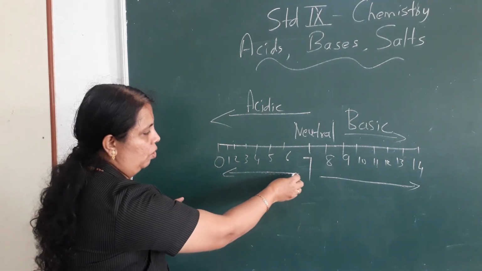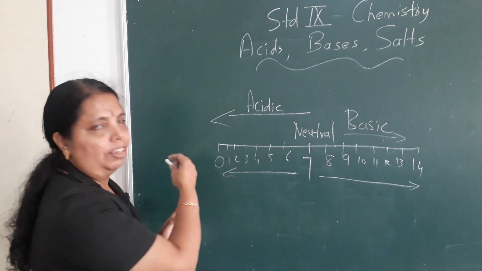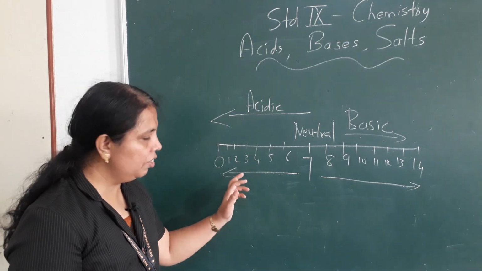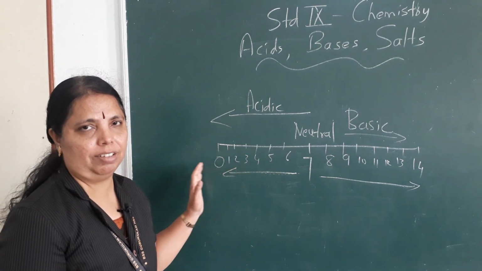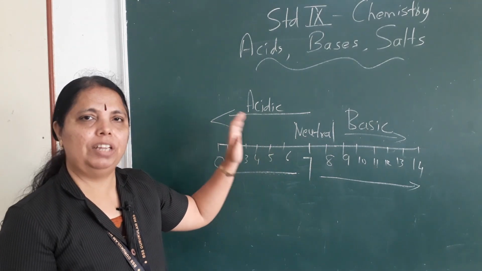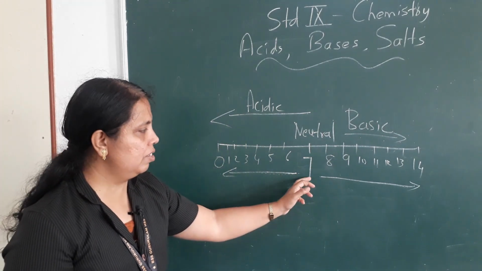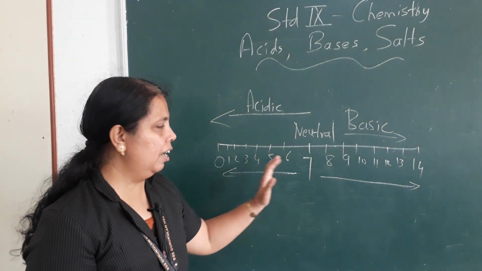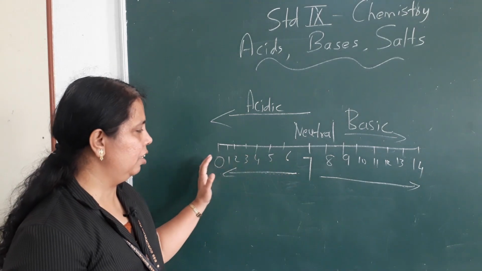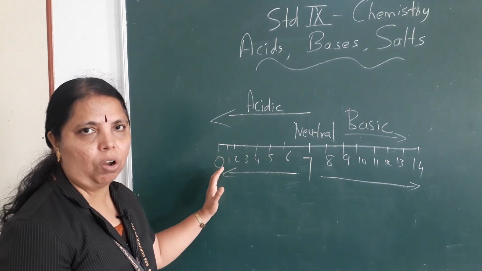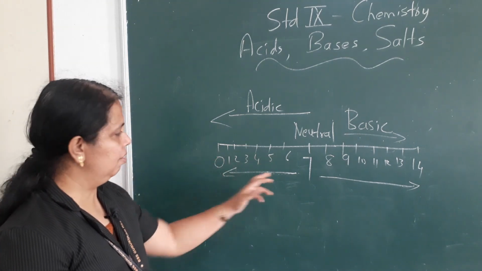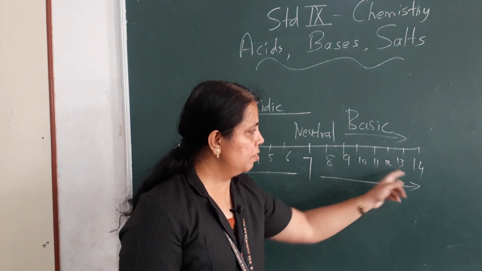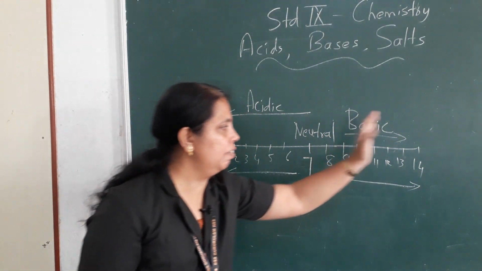Okay, H plus ion concentration goes on increasing here. When it becomes more acidic, H plus ions increase. Yes, H plus ion increases when it becomes strongly acidic. So the pH scale is on the basis of the H plus ion concentration. 7 means neutral, below 7 means acidic, above 7 means basic. Near 7, it is a weak acid towards this direction. As it goes on like this, here it becomes strong. The strength goes on increasing in this direction. Strong acids, and towards that side it becomes strongly basic. Here it is a weak base, and as it goes there it becomes a strong base.